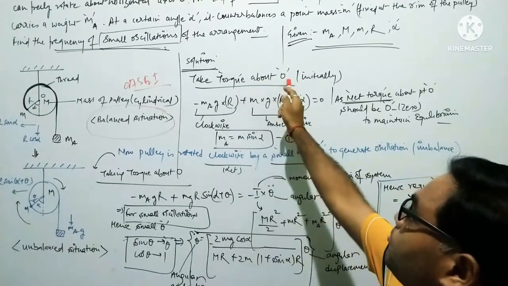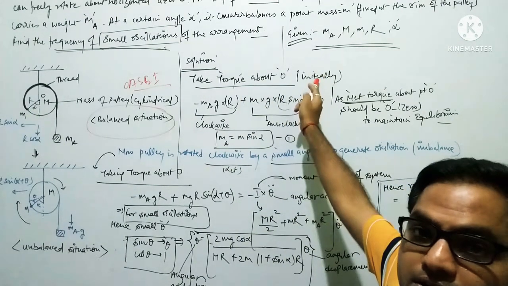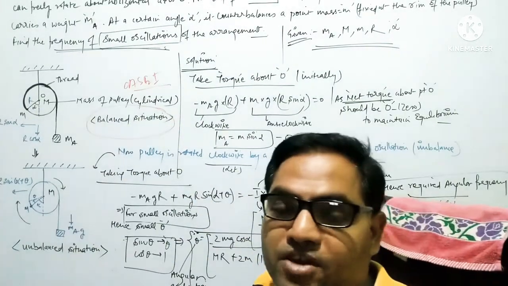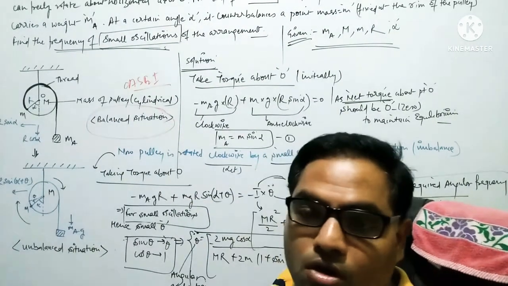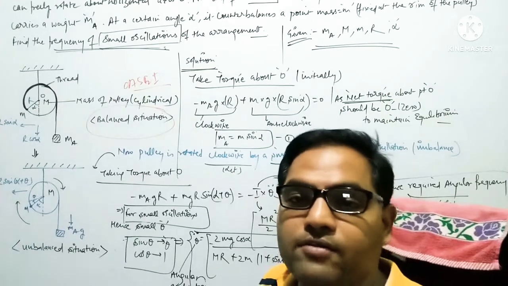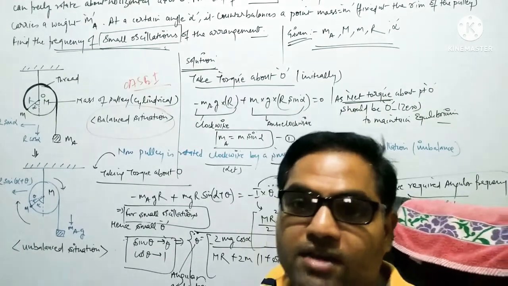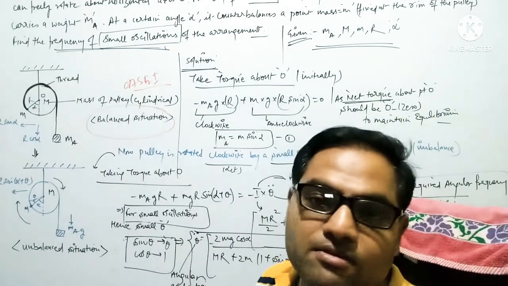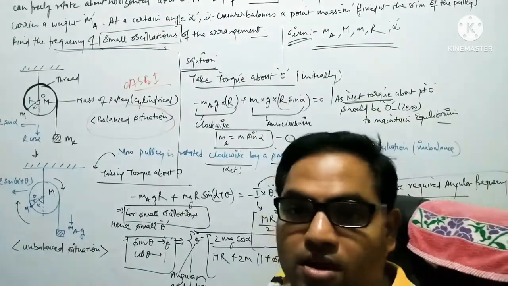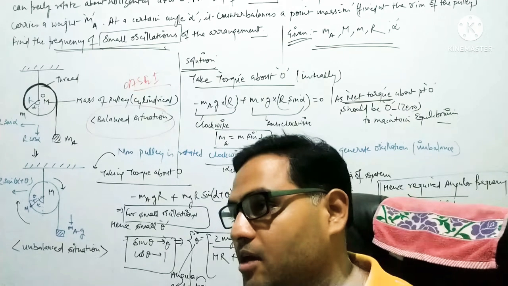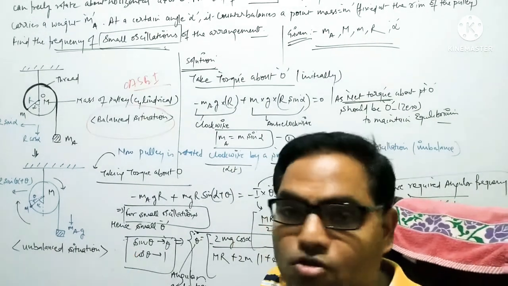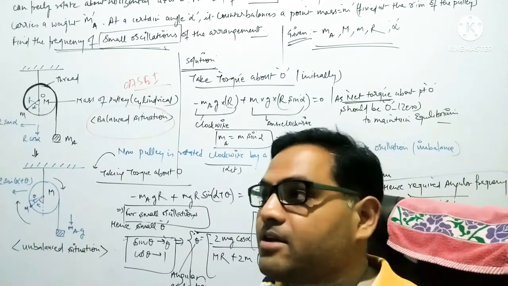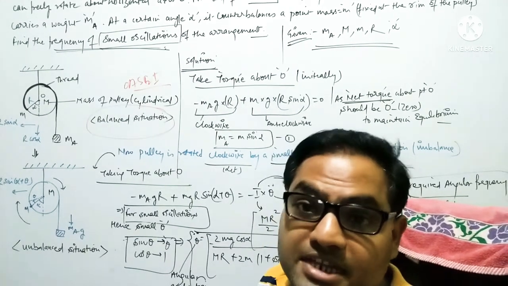Taking the torque about the point O initially, that's why I have written it initially. As a general notation, I have taken anti-clockwise torque as positive, while clockwise torque I have taken as negative. You can take it vice versa, nothing will change. I have just followed an international convention that anti-clockwise torque is considered positive, and clockwise torque is considered negative.